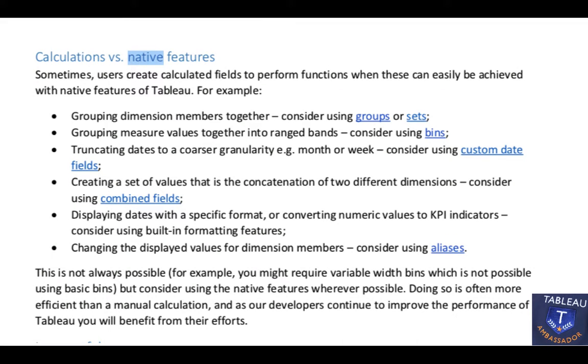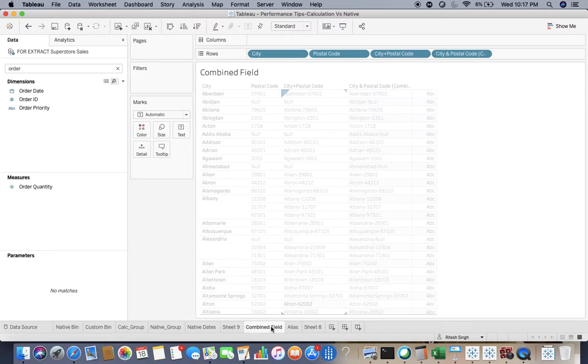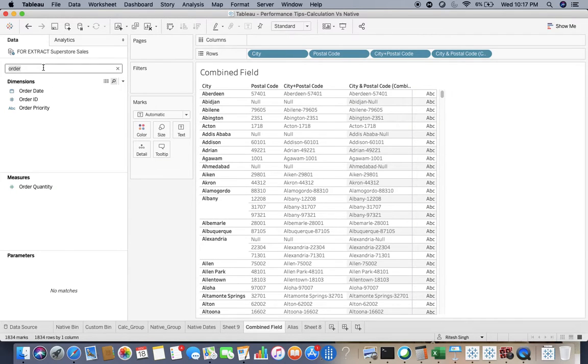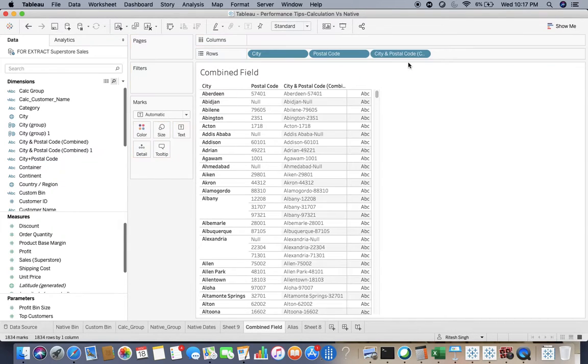And if I go to the next one, create a set of values, that is concatenation of two different dimensions. Sometimes there are city names and postal codes, and you want to combine both fields to create one single field. And for that also sometimes we are making use of a calculation that is not actually needed. For example, in this case I want the final output like city plus postal code, and if I just drag it back, yeah, city and postal code, this is the combined field actually, but I've created a calculation as well for the same, this one.